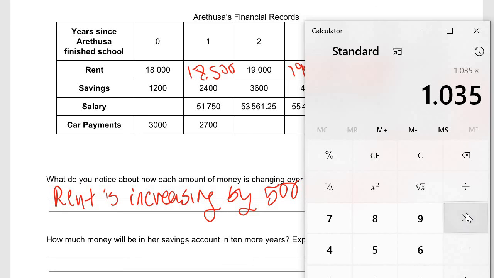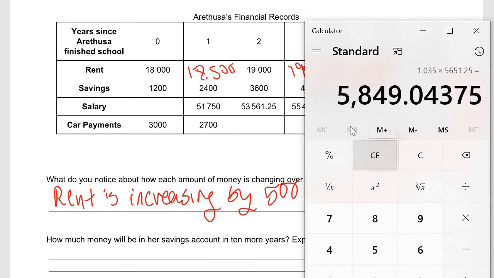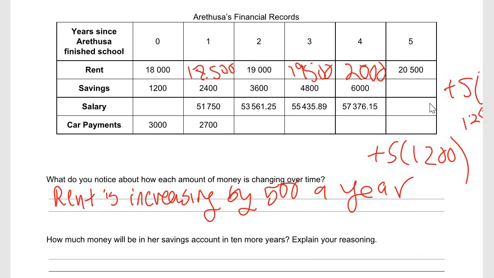1.035 times 53651.25. So I'm going to hit equals. Now, no. So I got 5849. The only problem is this is not 5849. So what I have to do, so it's not geometric. I thought it could be geometric.